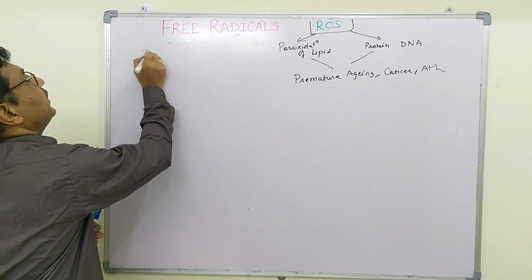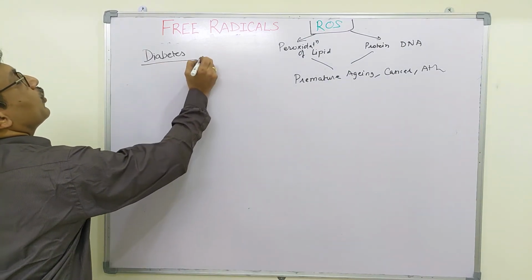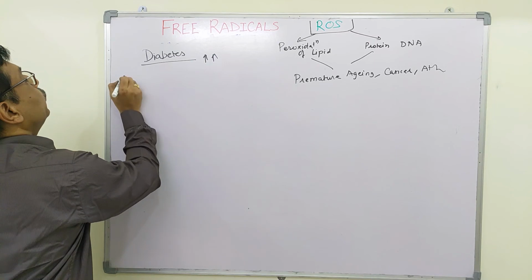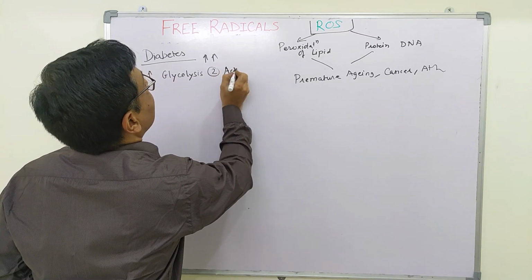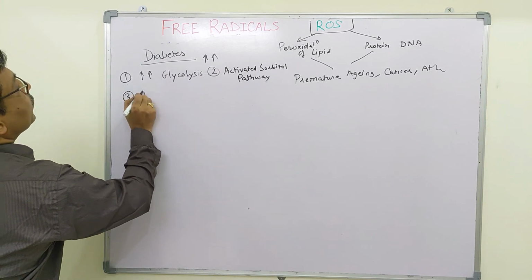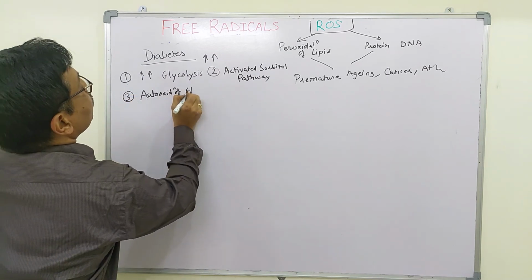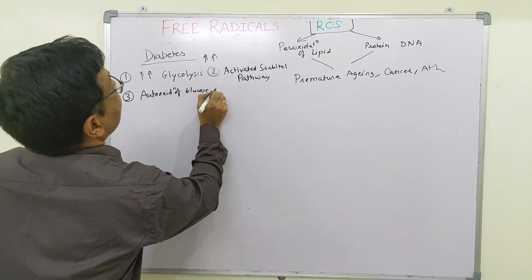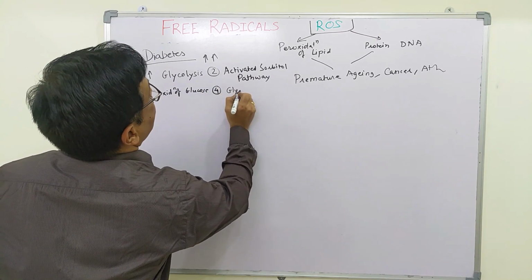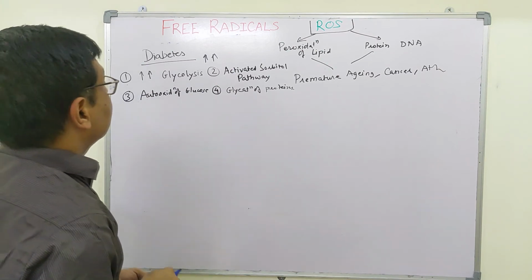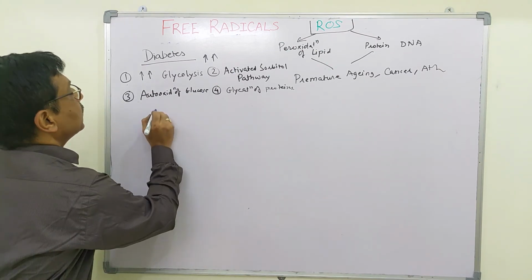In case of diabetes, there is increased production of free radicals due to, first, an increase in glycolysis, second, an activated sorbitol pathway, third, autooxidation of glucose, and fourth, glycation of proteins. Then there is an injury called reperfusion injury.